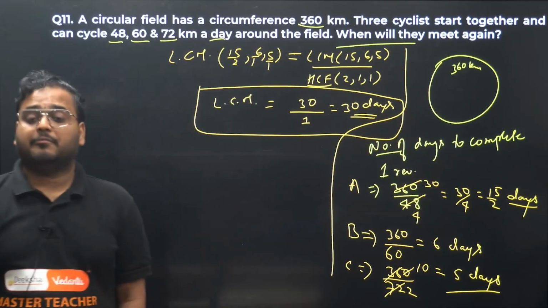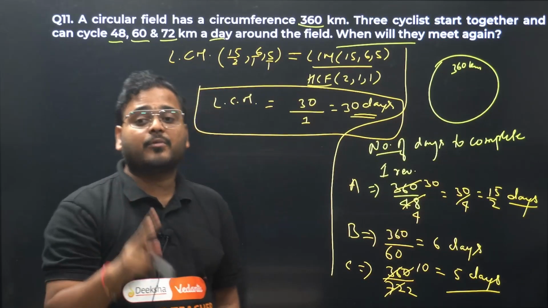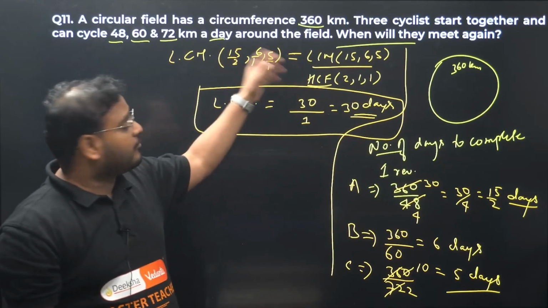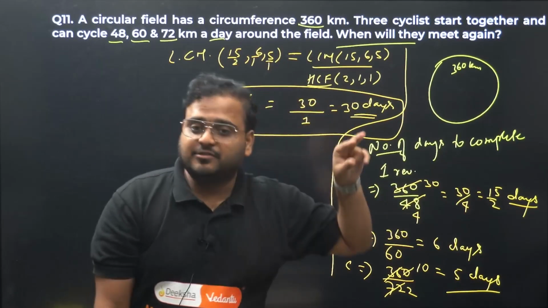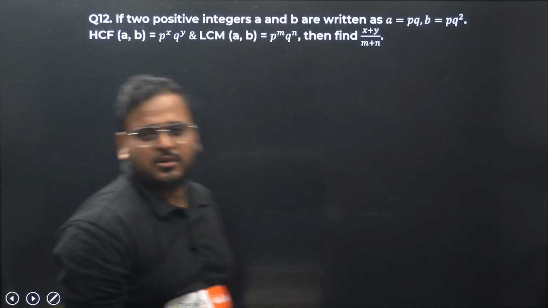This is the first time they're going to meet. Got it? Why first time? Because it is LCM, least common multiple. Two things to remember from here: the concept of using days, and the concept of finding the LCM of a fraction. Okay, done. Question 11 is done. Good question. Not difficult, but a good question.